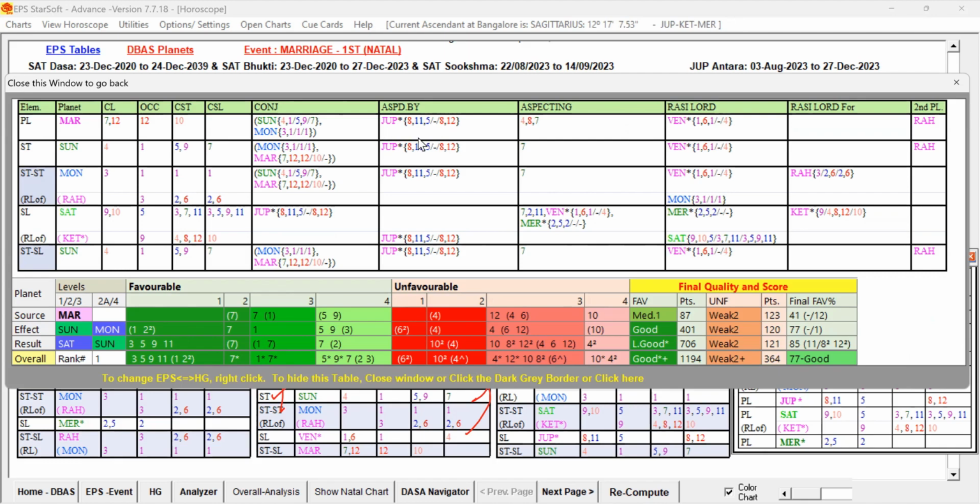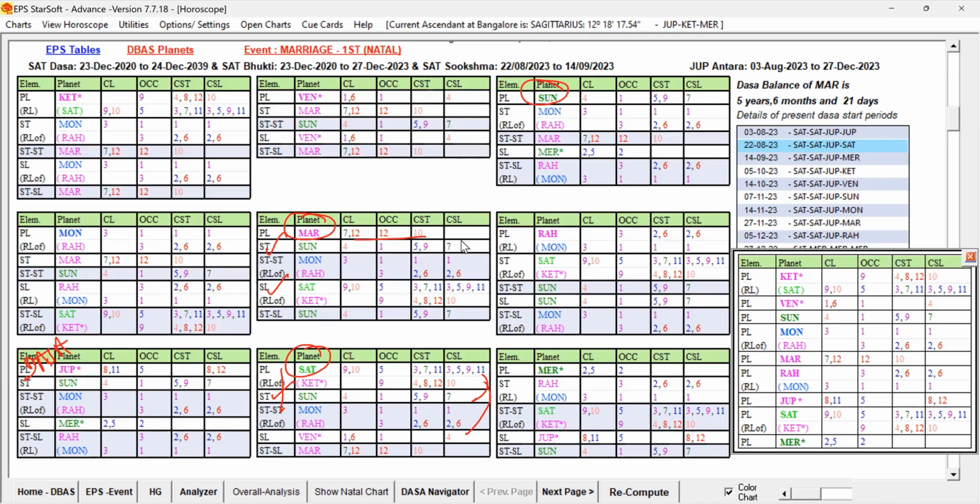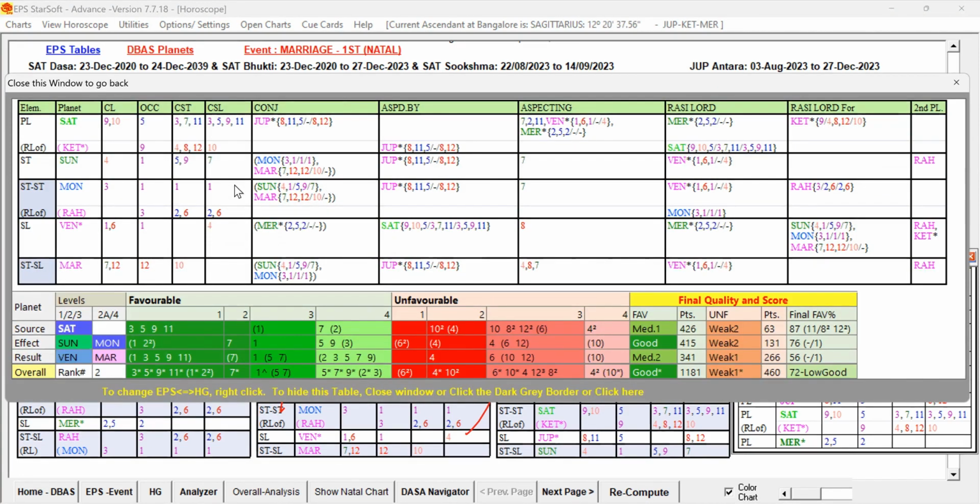So that way it is having some weakness, and Mars itself is forming ruler link to the star lord planet Sun. And Saturn is forming ruler link to the Sun. Saturn is good, star lord is good. It is not getting the support from the Saturn, doesn't matter because it is having good significator.